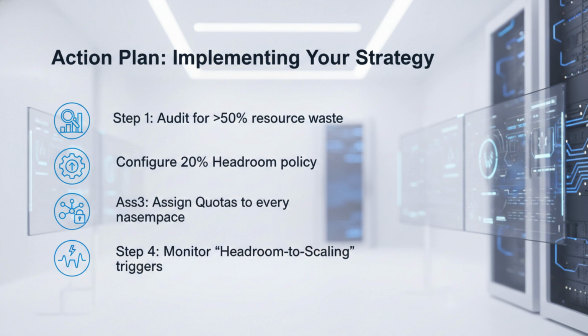To wrap up, your action plan is simple but powerful. First, audit your current usage. Are you using less than 50% of what you're paying for? Second, set a 20% headroom policy in your cluster configuration. Third, implement quotas for every service, starting with your most critical ones. Finally, monitor the headroom to scaling trigger to ensure it's responsive.